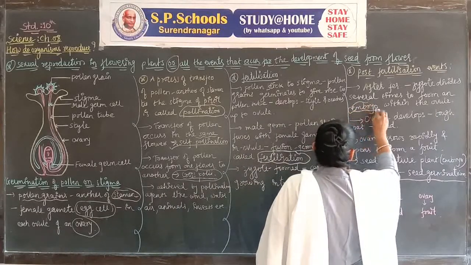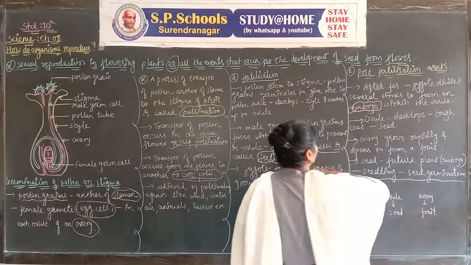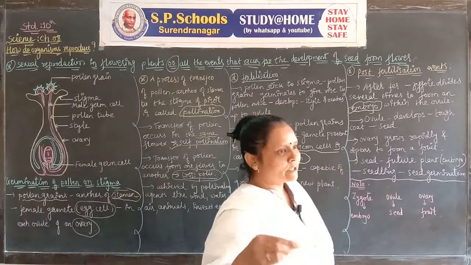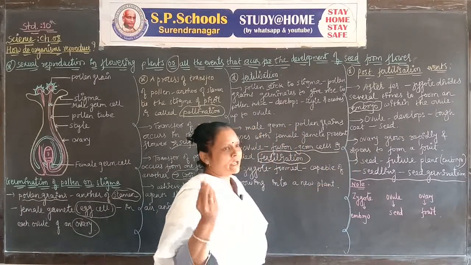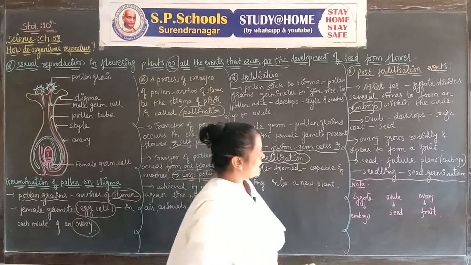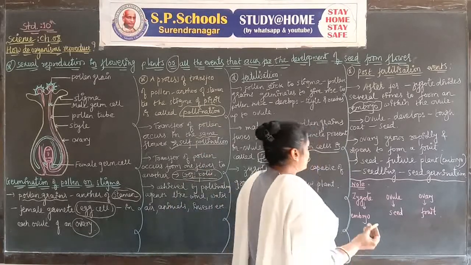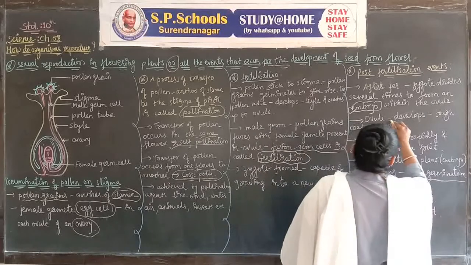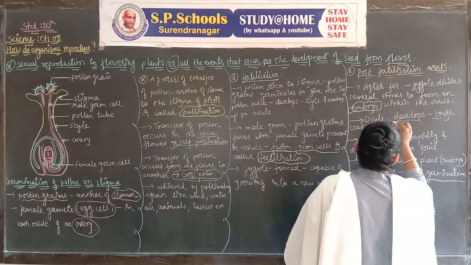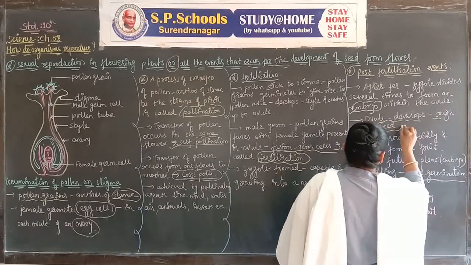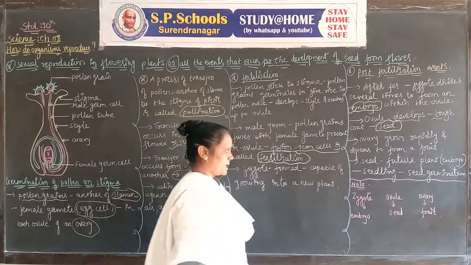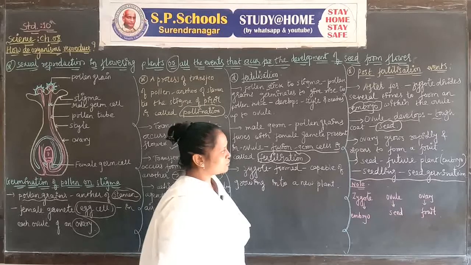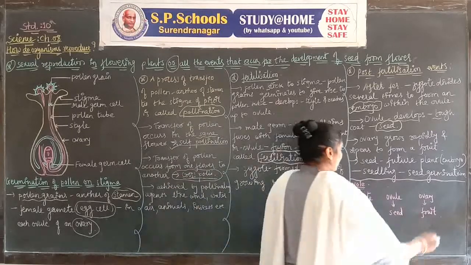The ovule develops into a tough coat, which is called a seed. The ovary grows rapidly and ripens to form a fruit.